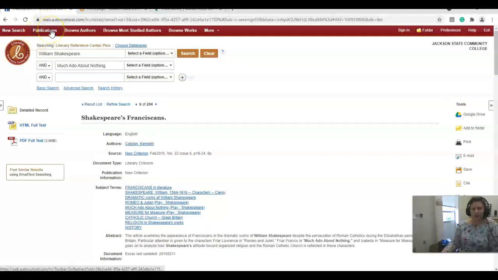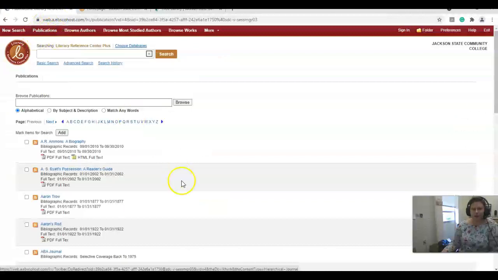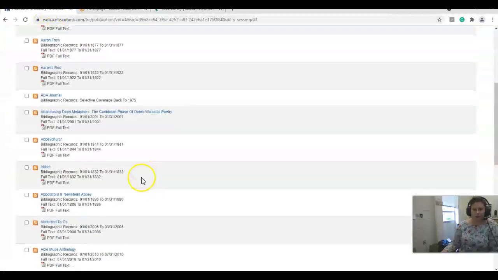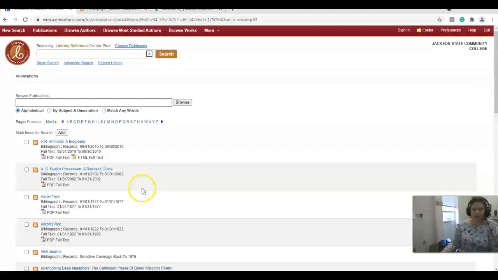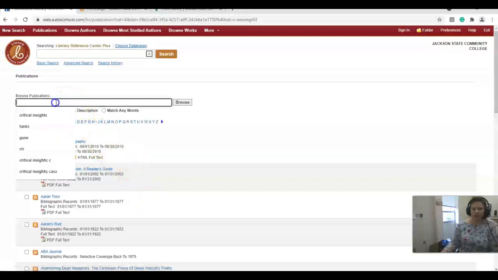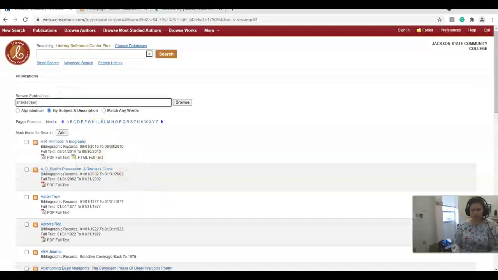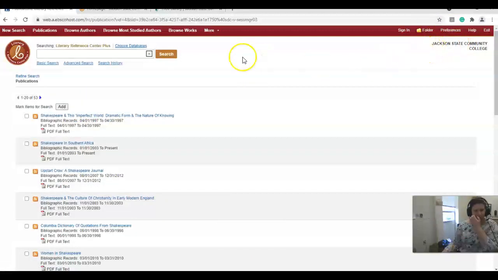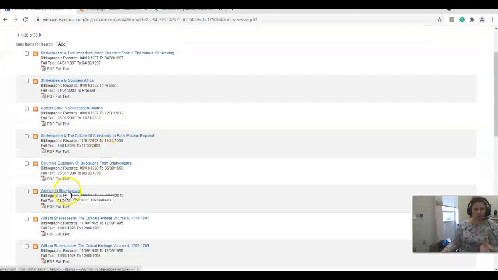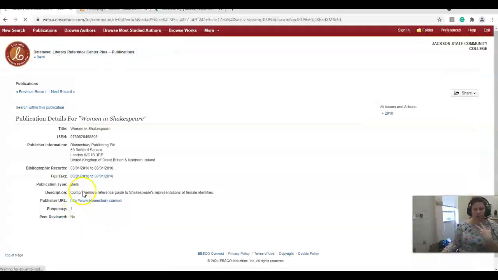Another option, you can come up here to publications, and you get to see the different types of sources that are in Literary Reference Plus. You can do it by subject. So we could do Shakespeare, and just see if there's anything. Okay, so there are specific books that are published relating to Shakespearean anything. So we know that Beatrice, I think is her name, is in Much Ado About Nothing. So we'd want to look in Women